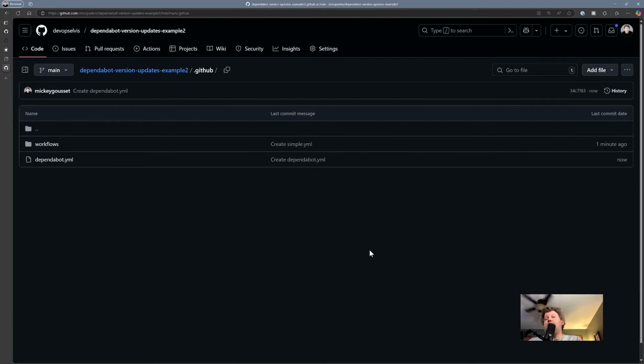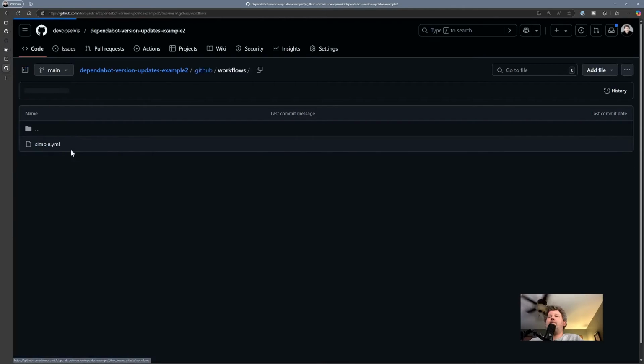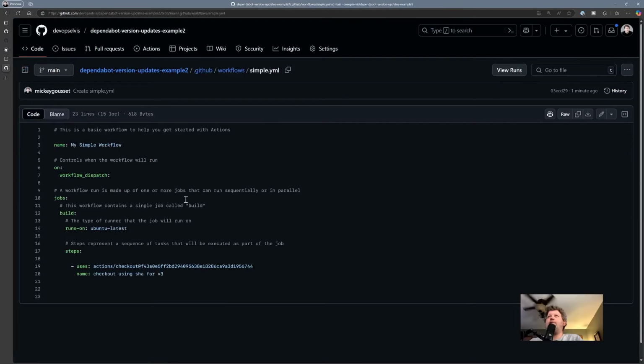So what I'll be interested to see is, we're using version 3, right? So if we go back to our workflows and we go to the simple workflow, then we're using the SHA for version 3. So in theory, it should find that there's an update that we need, and it should update us to a newer version. So we'll give this a moment and see what happens.